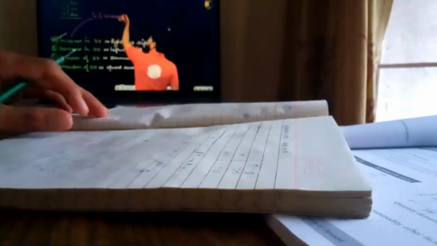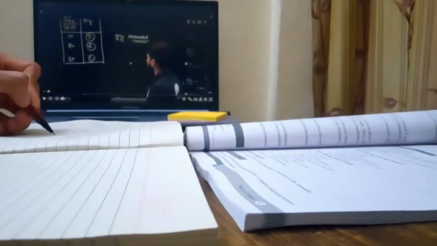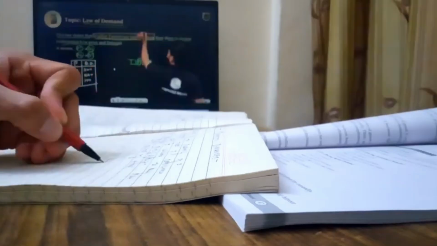Just solve the examples, and if you get the time, then go for more questions, like from the exercise you can go for. देखो जब टाइम होगा then only go for the questions. Otherwise अभी के लिए examples वाले sufficient है, काफी बढ़िया उससे हो जाता है. And the most important thing that is revision. Just try to revise it regularly.